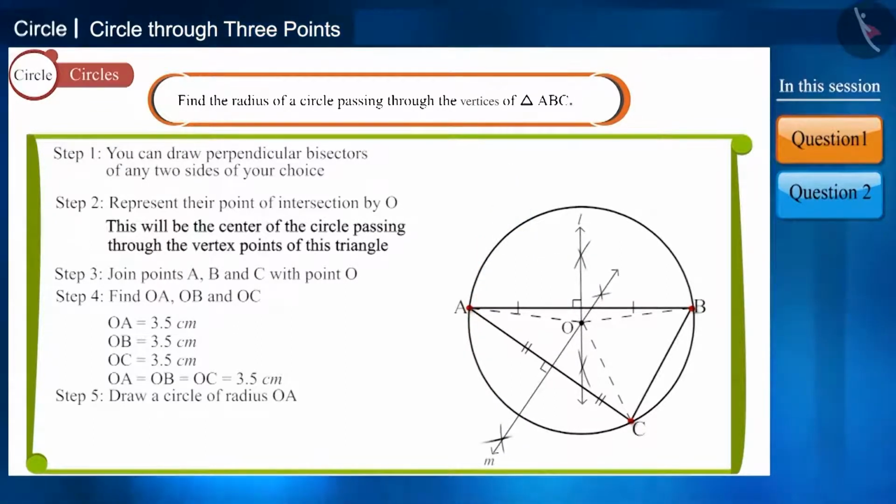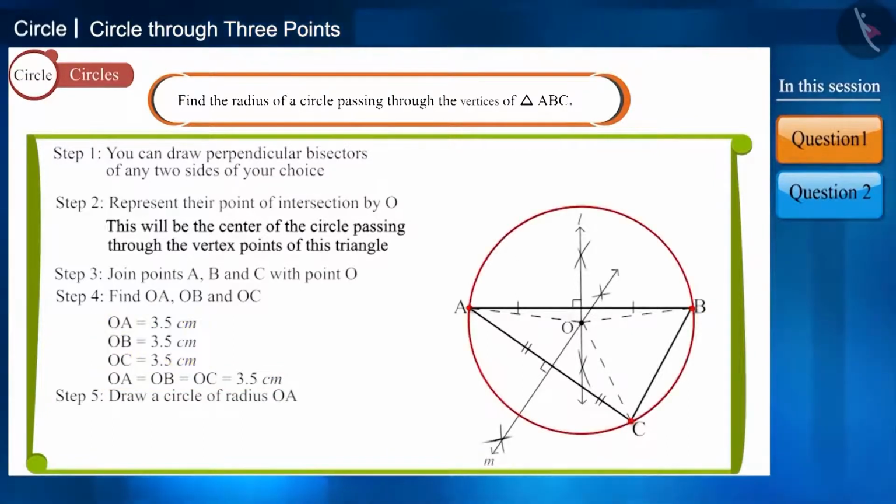Definitely, the circle will pass through vertices A, B and C. OA, OB and OC are the radius of this circle, which we have seen are equal, whose length we have determined.